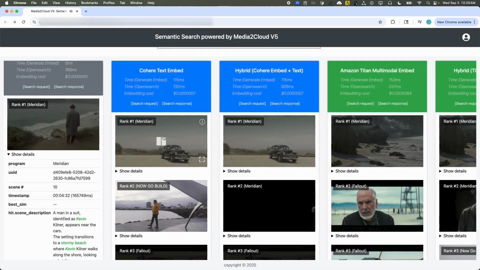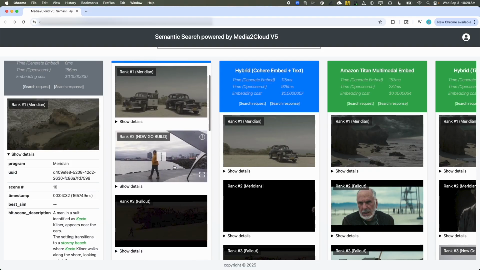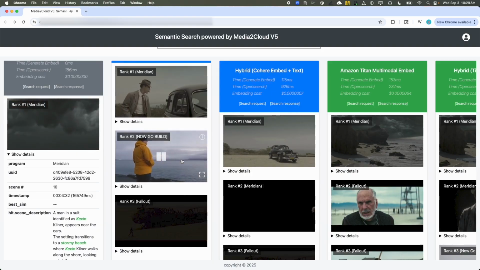So this is for use cases where you're, one, at the scene level, so you'll have a sense for the entire scene's actions, like maybe you're searching for a longer sentence. And two, use cases where you're searching for an action, like someone doing something. So in this example, a man walking on the beach, our search yields pretty well. But we also see that we get a result from Now Go Build of Werner Vogels, who's walking on a beach. So this brings up the case for a hybrid search.